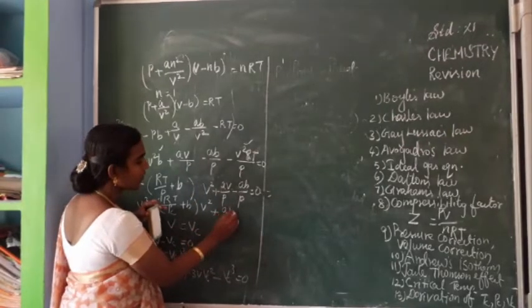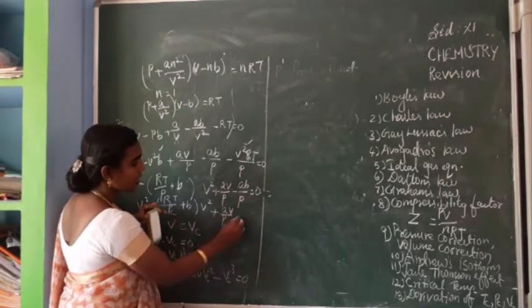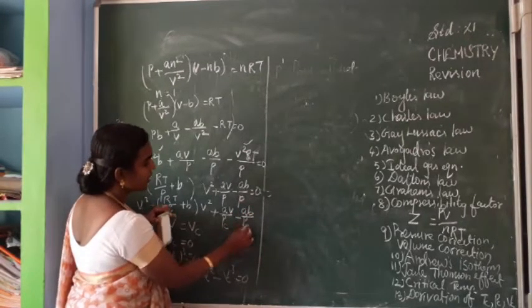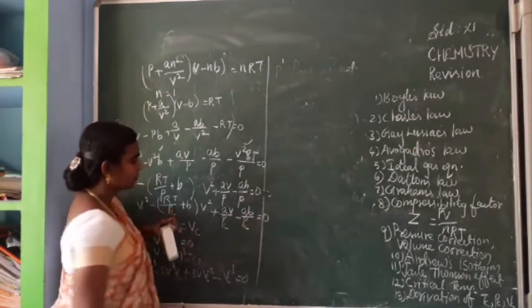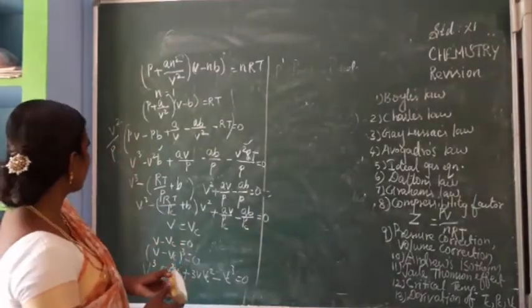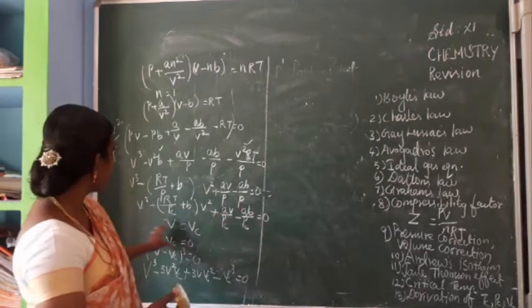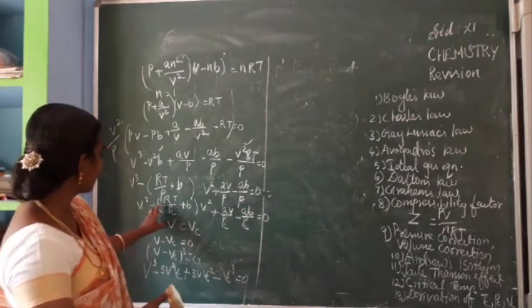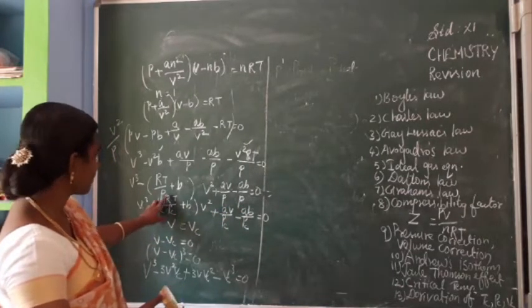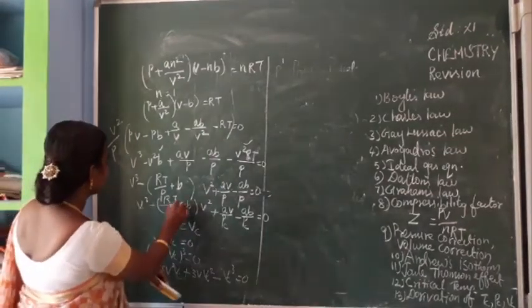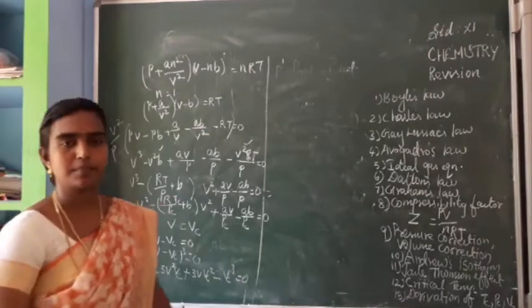Here AB by PC minus AB by PC equal to 0. Is it clear? So here PC, here also we have changed PC. So here PC and here RT will go. Is it clear? So T here should be changed as TC.